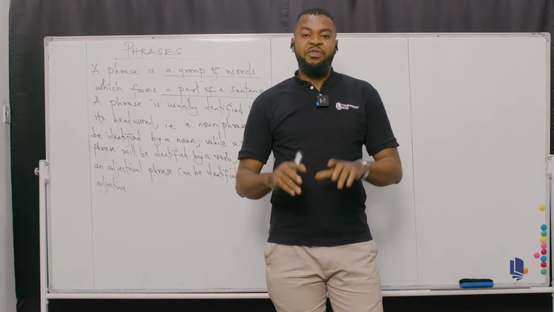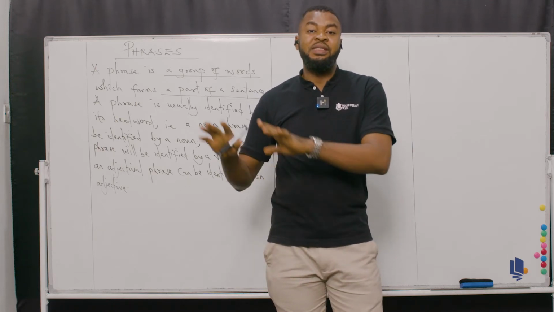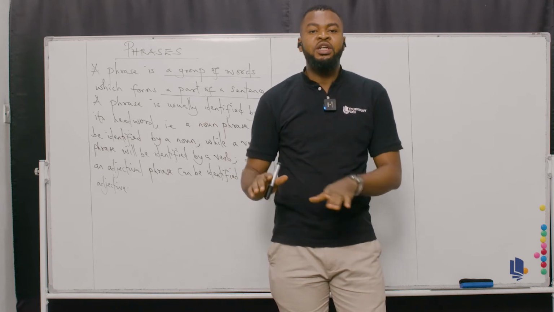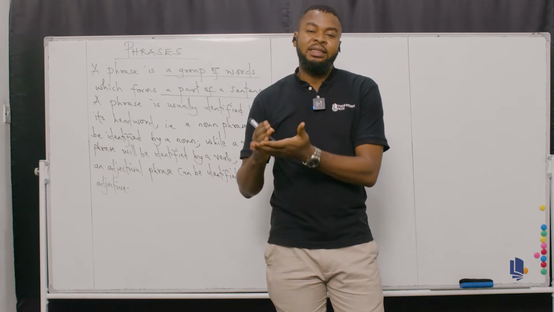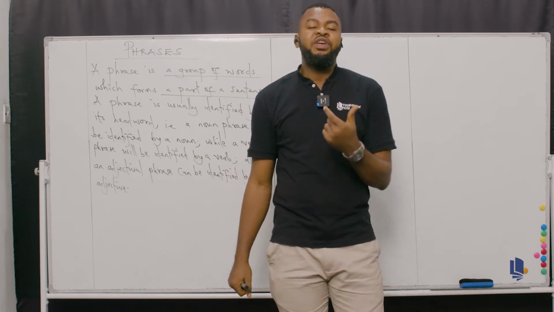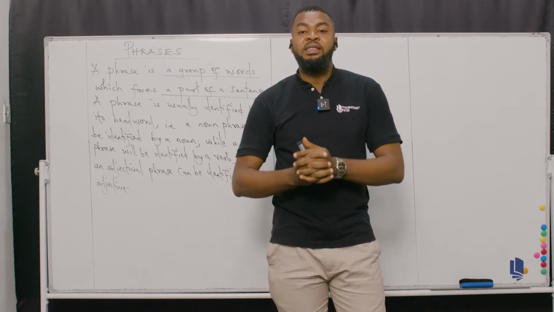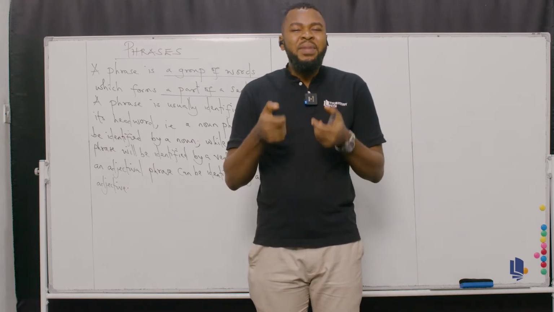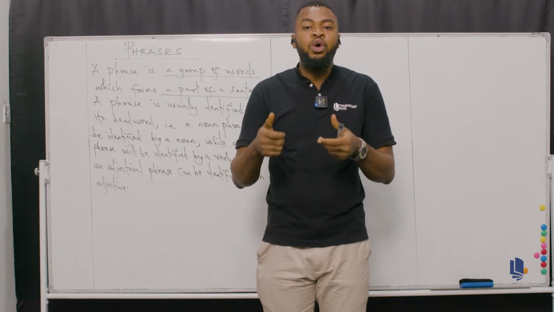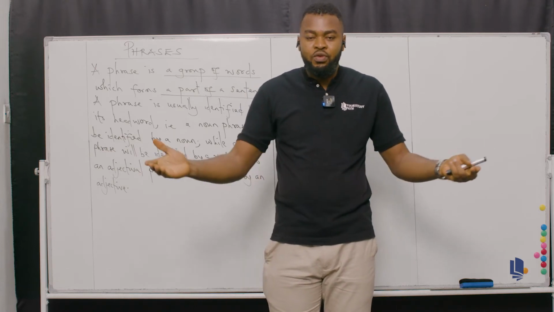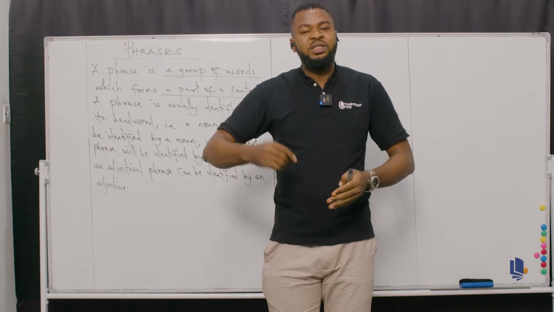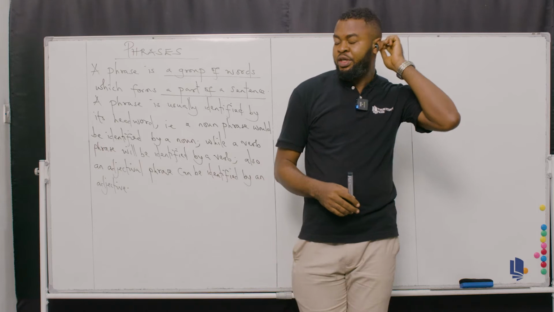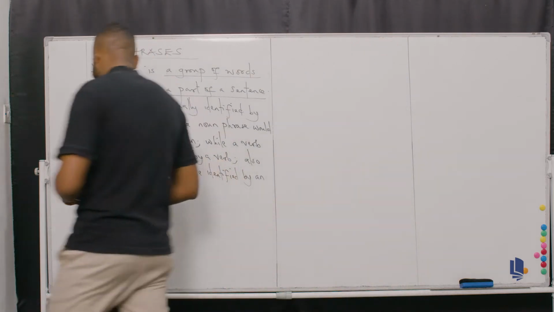If the head word of a phrase is a noun, definitely such phrase is a noun phrase. If the head word is an adjective, definitely such group of words is an adjectival phrase. If the head word is a verb, it is a verb phrase. What I mean by head word here is the main word, the most crucial word in that group of words. That's what determines what the phrase will be called. I hope this is understood now. So now let's continue.